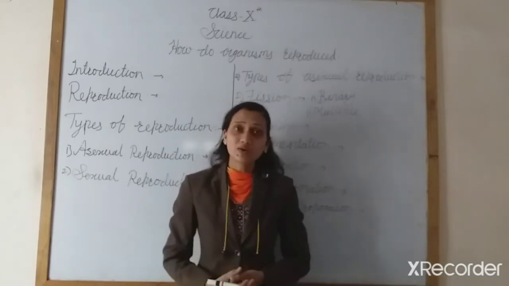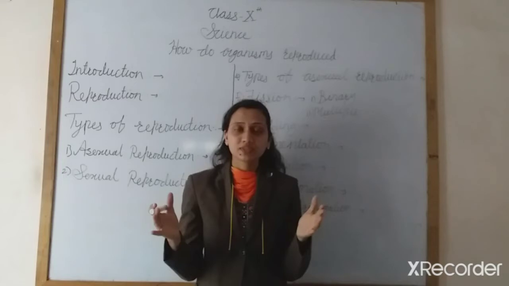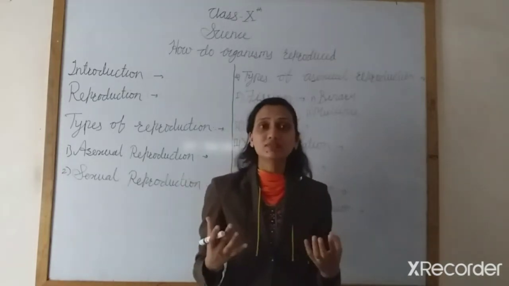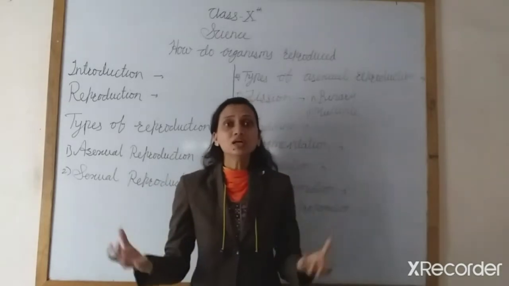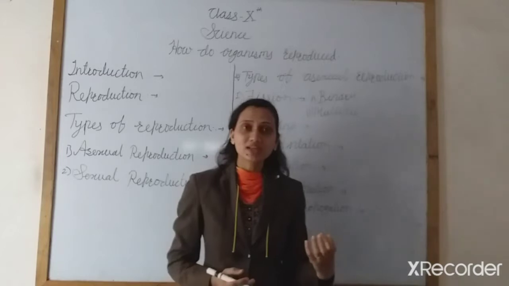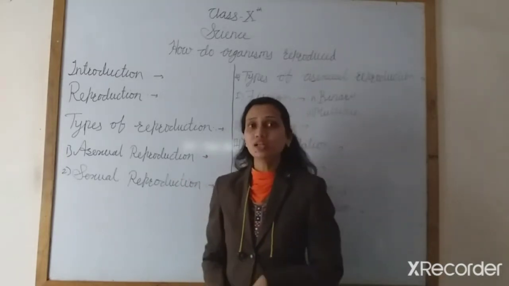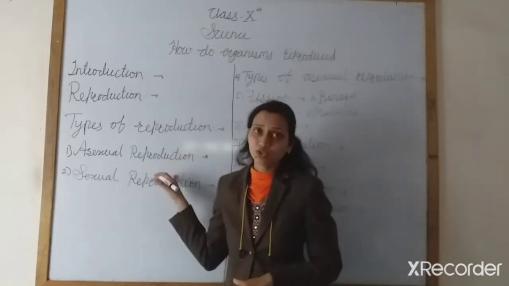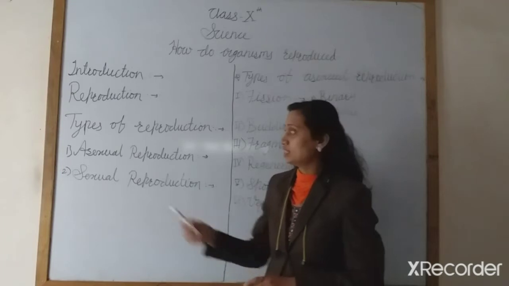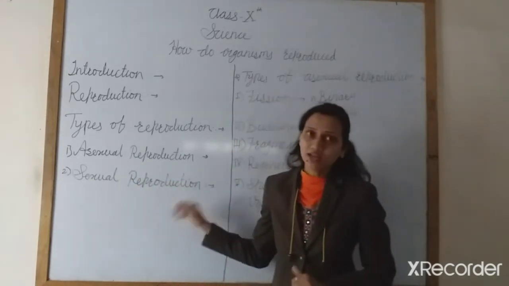Some unicellular organisms like amoeba and paramecium just split their body and produce daughter cells. In this way they are giving rise to a new organism. So living organisms reproduce in different ways. Today we learn about the different types of reproduction. There are two main types of reproduction: one is asexual reproduction and the second one is sexual reproduction.